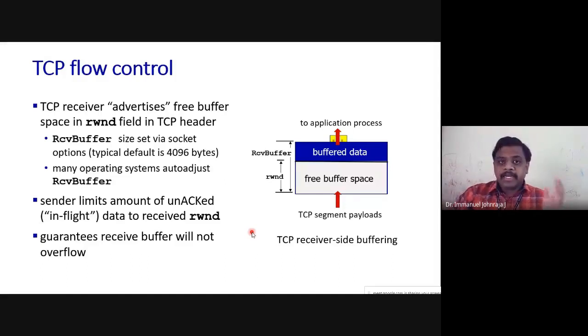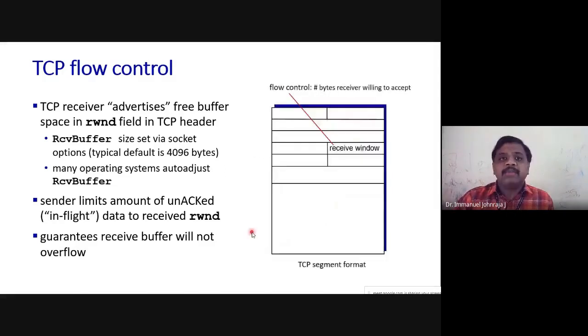If it overflowed, it would again be the burden of the TCP sender to retransmit, because the receiver drops the packet when there is no space. So it has to ask for retransmission. Just to avoid that, the sender is a little careful that it does not overwhelm the receiver. So this is our receive window field in the TCP header.